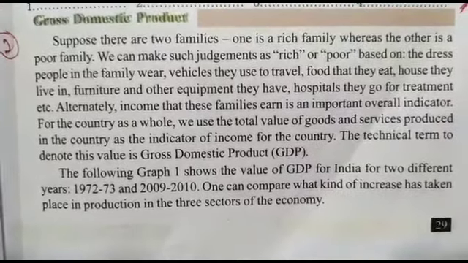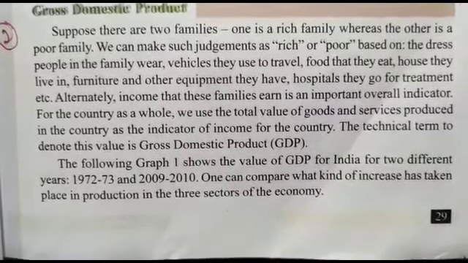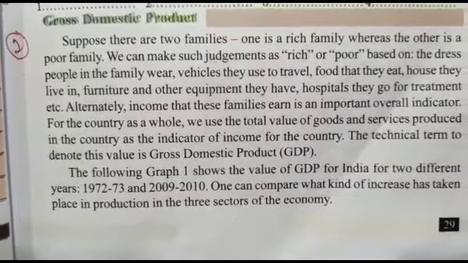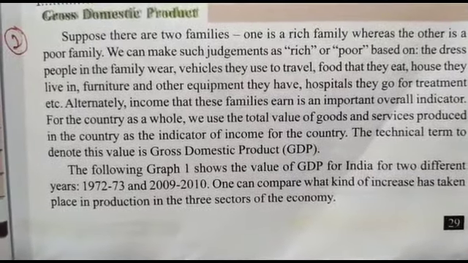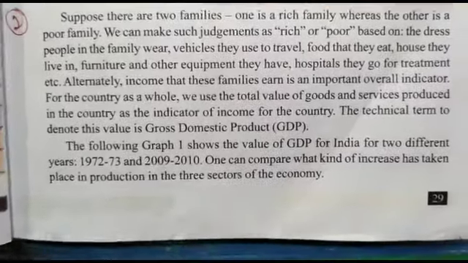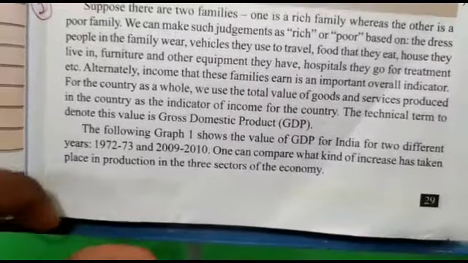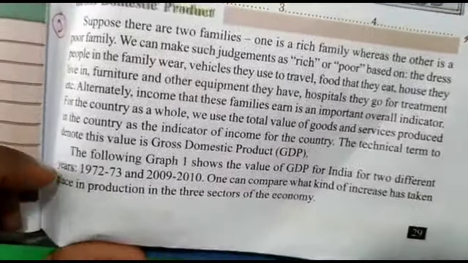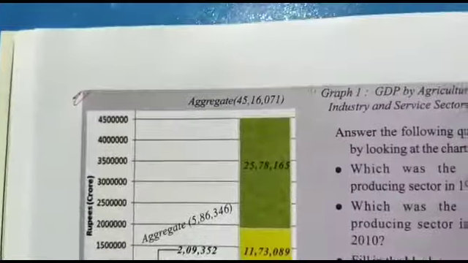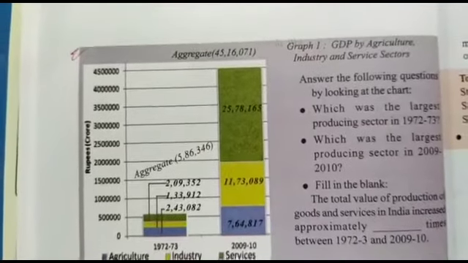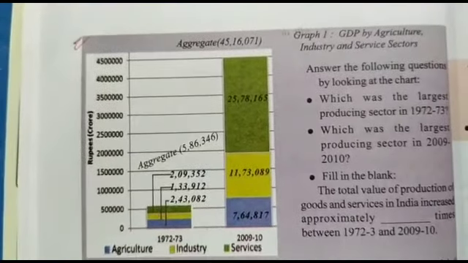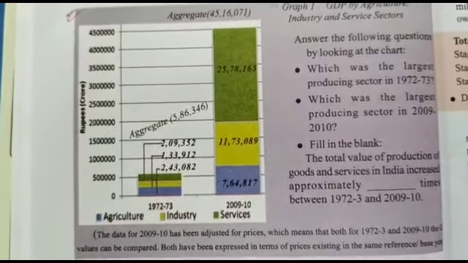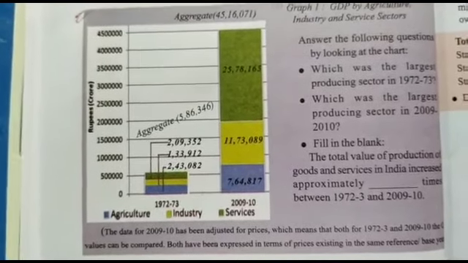In other words, GDP refers to the total value of goods and services produced within a concerned year. We can calculate it as the total value of goods and services. The GDP of the two different years, 1972-73 and 2009-10, shows what a drastic change has come, which we can observe in the picture given to us.